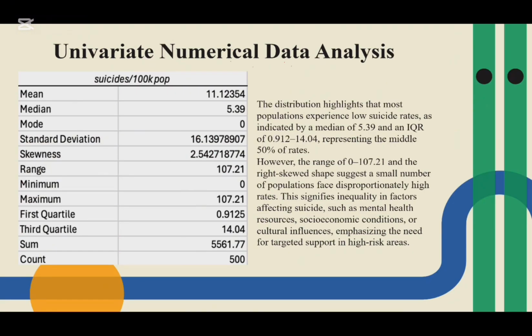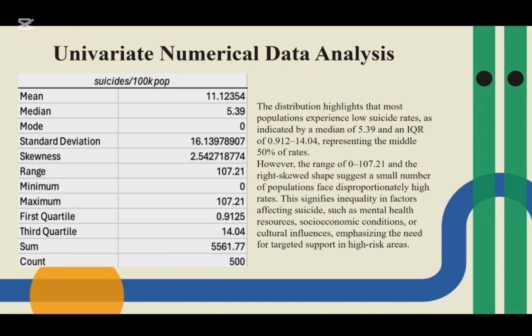The univariate numerical distribution highlights that most populations experience low suicide rates, as indicated by the median. The right-skewed shape suggests that a small number of populations face disproportionately high rates, which signifies inequality in the factors affecting suicide.